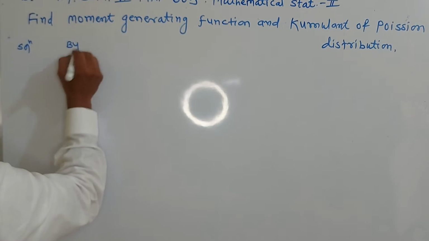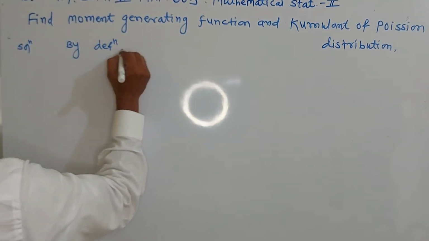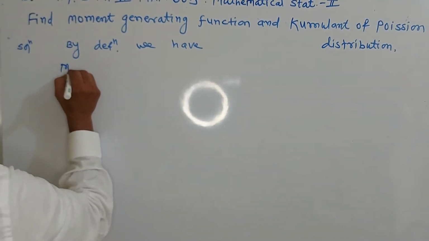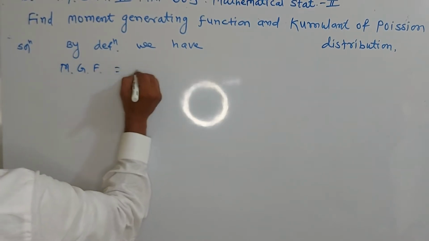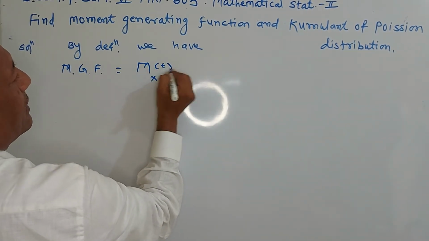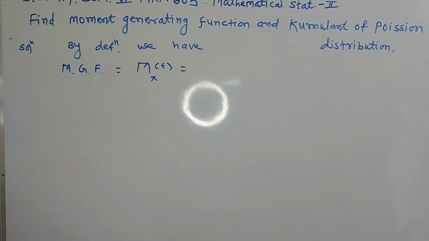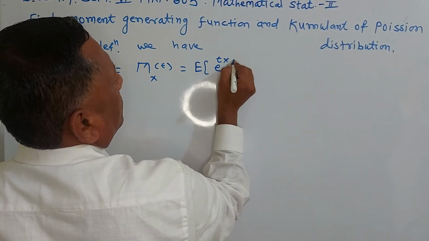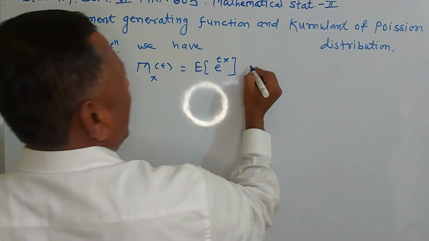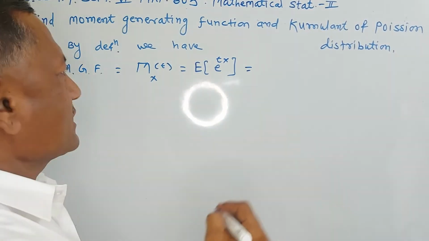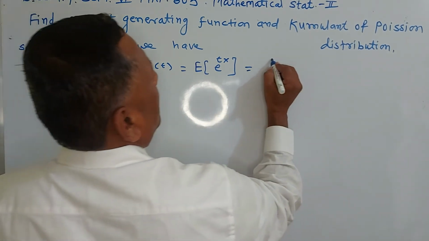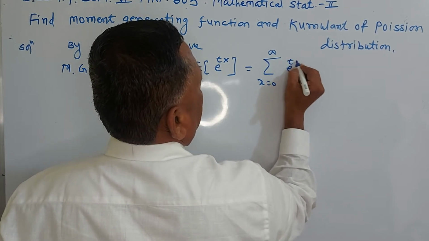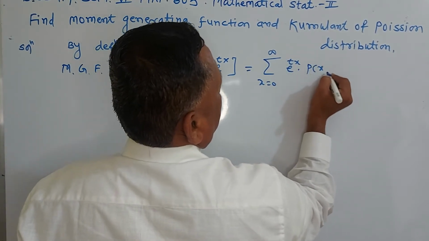By definition, we have the moment generating function, M_X(t), is equal to the expectation of e raised to tX. Now you know that Poisson distribution is a theoretical distribution. Again, you know that expectation of X means summation of x into p of x, here x is going from 0 to infinity. Here it means e raised to t small x into p of x with parameter lambda.